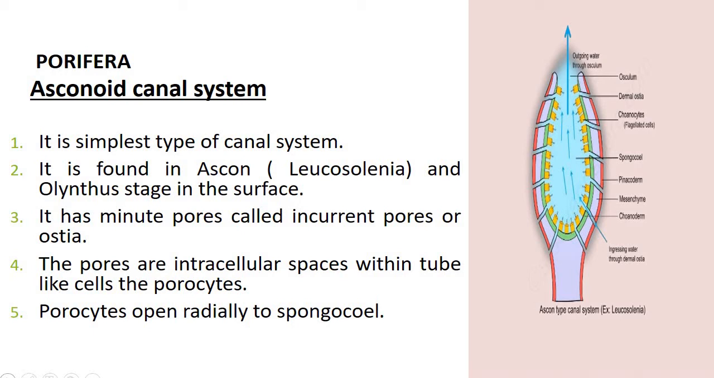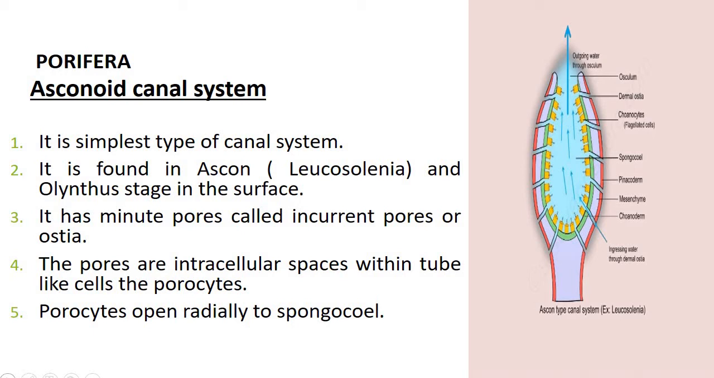Now asconoid type of canal system, it is the simplest type of canal system. It is found in ascon, leucosolenia, and the olynthus stage in the sycon. So this is where the asconoid canal system is found.